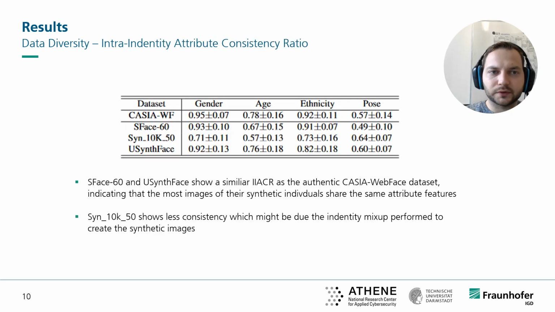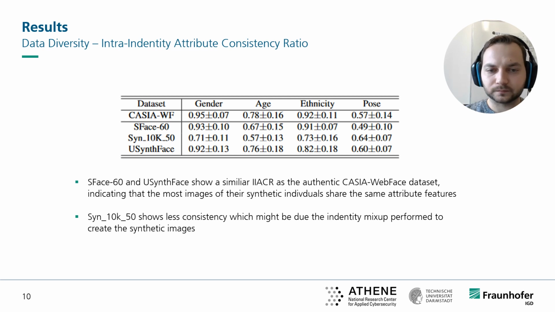This table shows the IAACR values for the authentic CASIA-WebFace dataset and the 3 synthetic datasets. It can be seen that S-face 60 and U-SynFace datasets show a similar IAACR as the authentic CASIA-WebFace dataset, indicating that most images of the synthetic individuals share the same attribute features. The Syn 10K dataset shows less consistency, which might be due to the identity mixup performed to create the synthetic images.